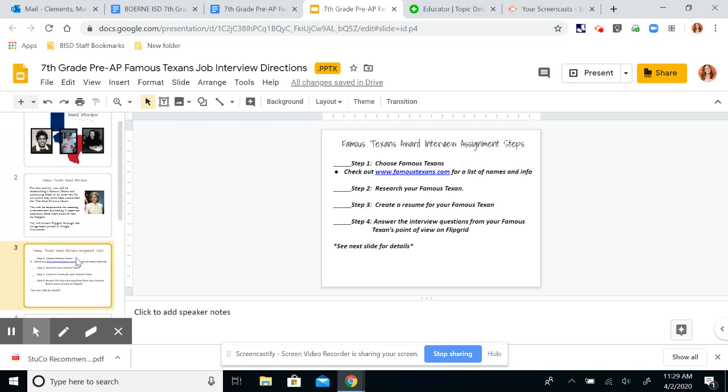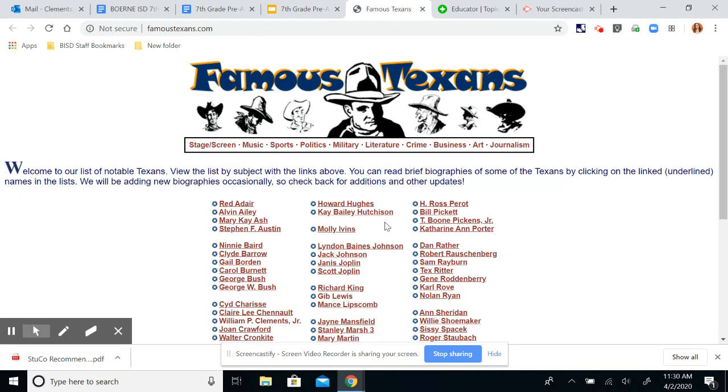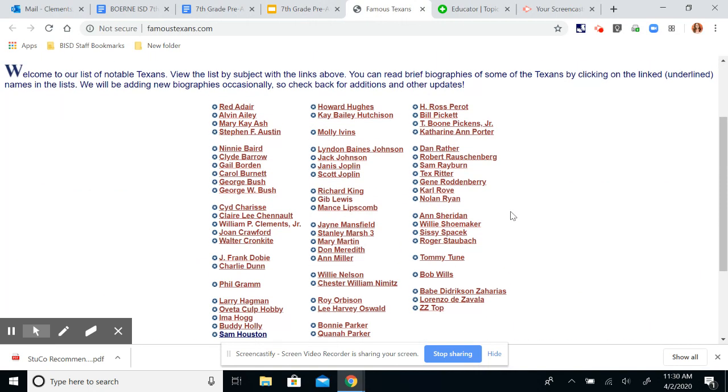Now, the first thing that you're going to do is choose your famous Texan. Notice that there is a website hyperlinked for you. If you click on that, it's going to give you a lot of different names. Some of these names were already talked about in our previous lesson on your notes. So you're more than welcome to choose one of those, or you can choose someone from here.